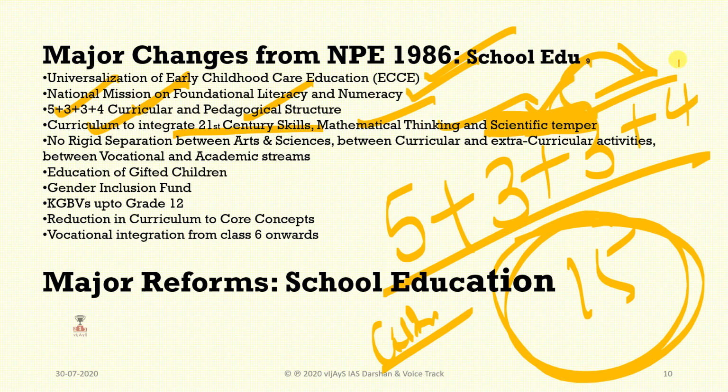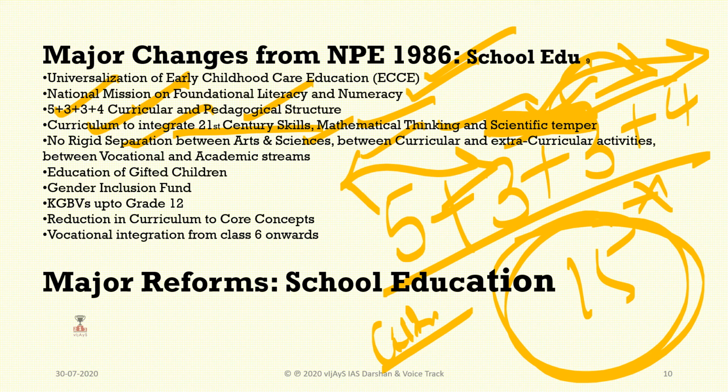So everything will be linked to the educational system, and cultural disturbances will be there. So proper norms will be given. No rigid separation between arts and science, between curricular and extracurricular activities here. So flexibility will be there to go from one art to another art, or course to another course here, between vocational and academic streams.